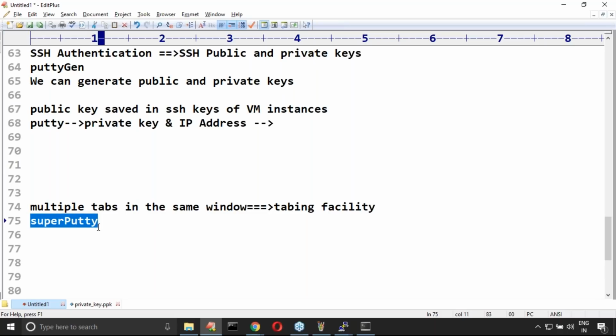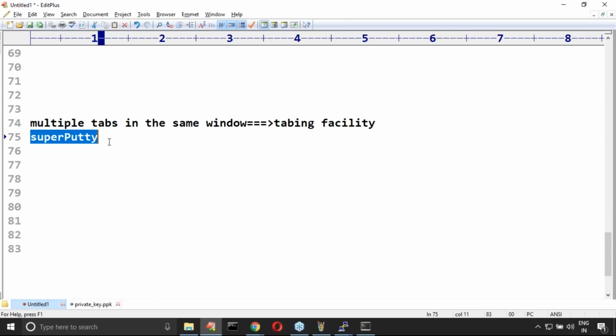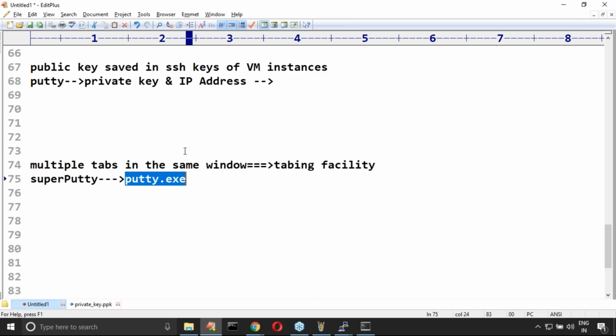SuperPuTTY is just a wrapper which always works with PuTTY only. So to use SuperPuTTY, PuTTY should compulsorily be there in your system. Remember, whenever you open SuperPuTTY the first time, it may ask for the location of putty.exe. You have to provide it, because SuperPuTTY always works on putty.exe only. That's all. So clear, right?